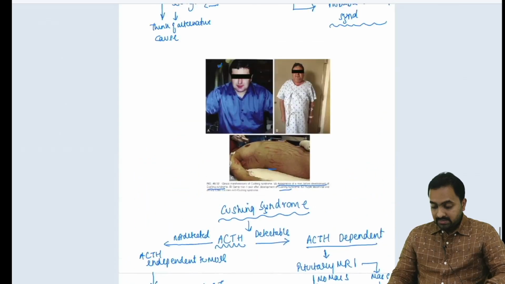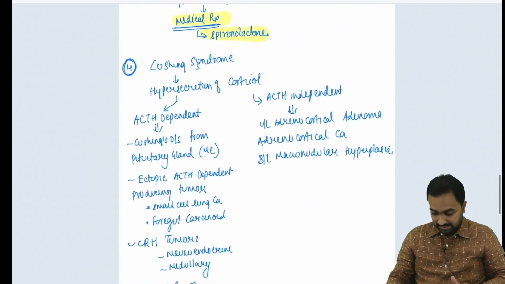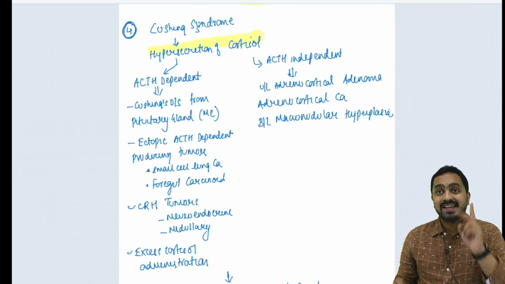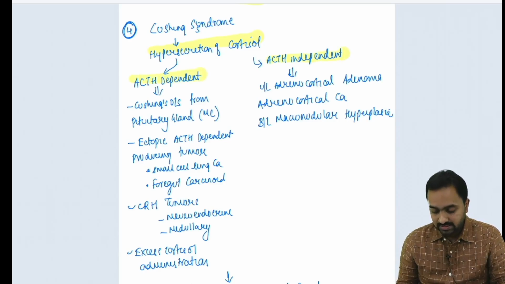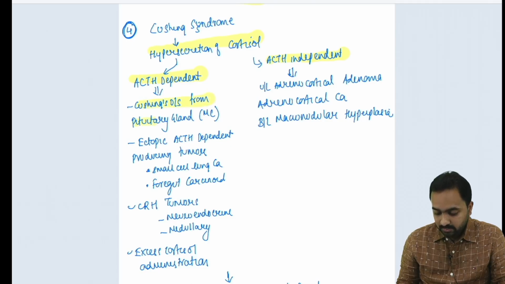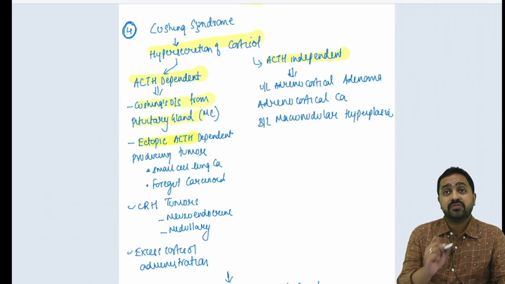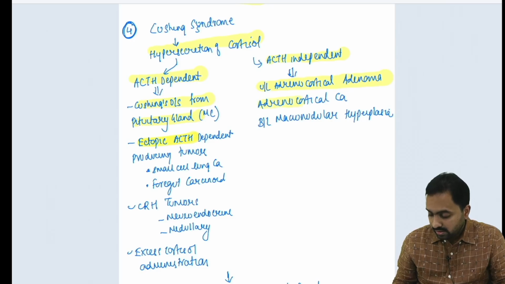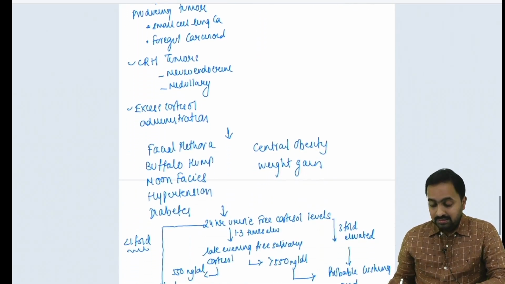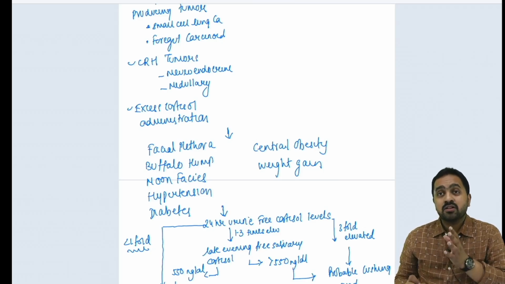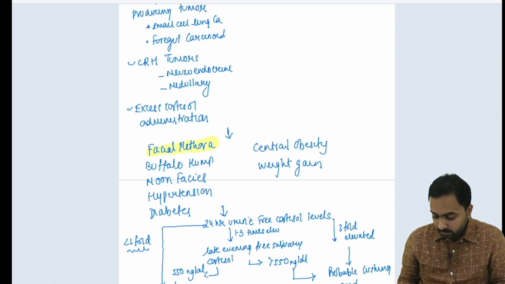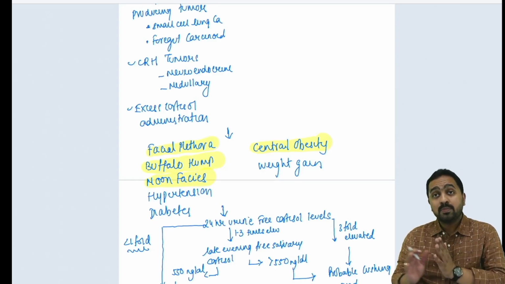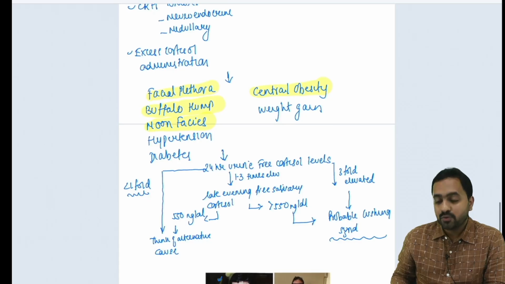So let's revise this Cushing syndrome again. There is hypersecretion of cortisol, so it can be ACTH independent or ACTH dependent. It can be a Cushing disease from a pituitary or an ectopic ACTH in case of an ACTH dependent. In case of independent, it would be a unilateral adrenocortical adenoma or an adrenocortical carcinoma. So once we come to our clinical features like facial plethora, buffalo hump, moon facies, central obesity, then we do biochemical tests to confirm whether it is Cushing syndrome or not.